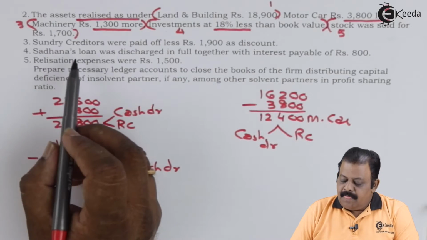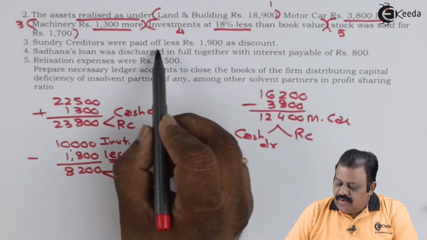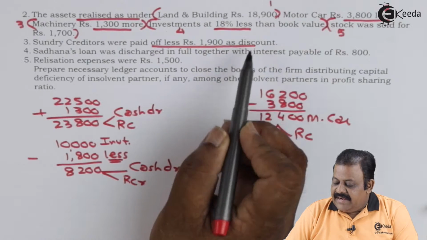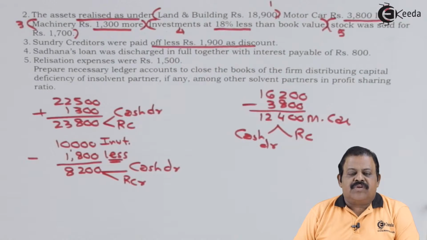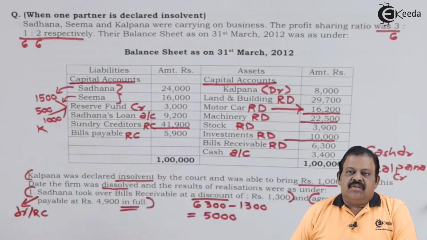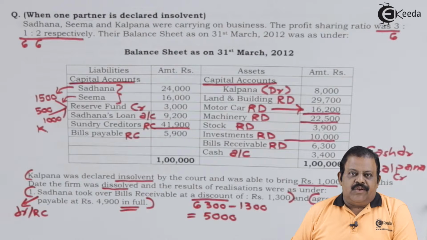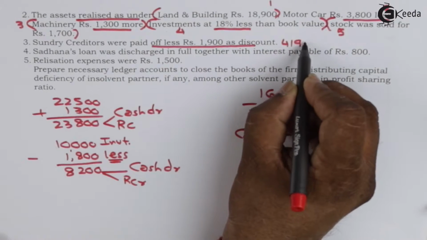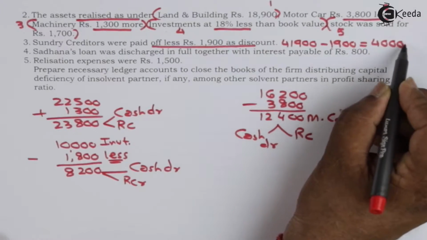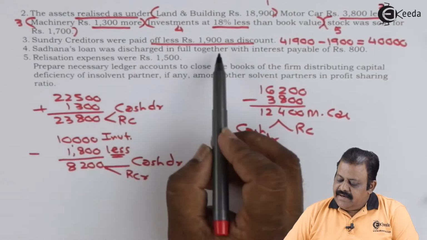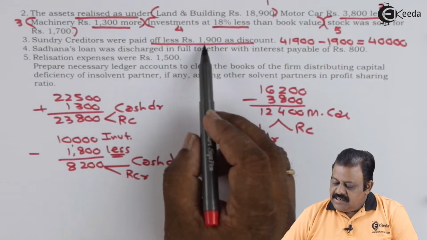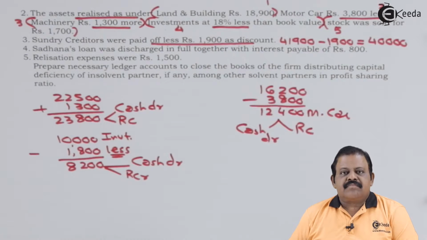Next adjustment, sundry creditors were paid off less 1,900 as discount. Creditors are 41,900 book value. Sundry creditors 41,900 minus discount 1,900.